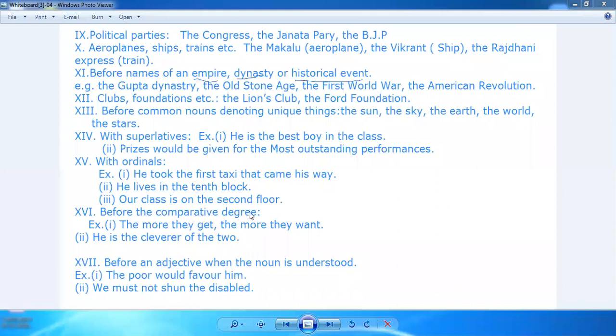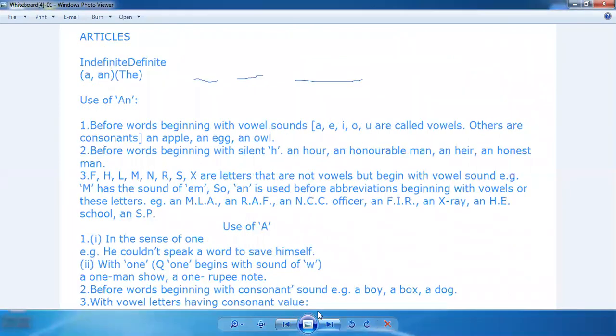Before the comparative degree. So comparative: the more they get, the more they want. Comparative, एक को दूसरे से कंपेयर कर रहा है, जितना ज्यादा उनको मिलेगा उतना ज्यादा वो वांट करेंगे. He is the cleverer of the two. वो दोनों में से ज्यादा शातिर है. Before an adjective when the noun is understood. So adjective के आगे जब noun understood कर लेते हो आप: the poor would favor him, we must not shun the disabled. So these are the articles.